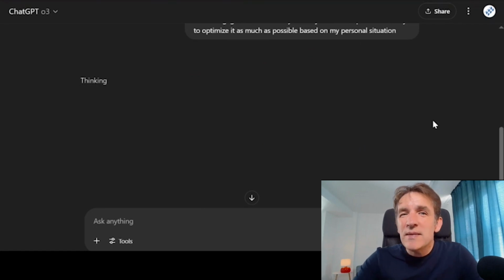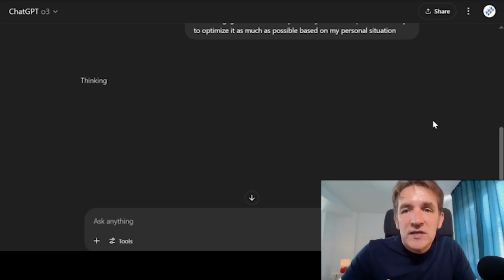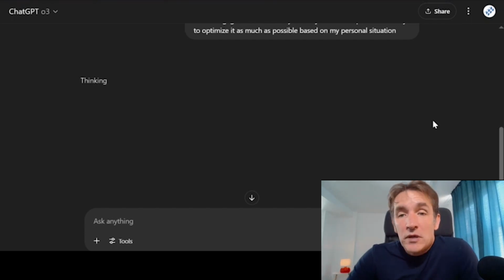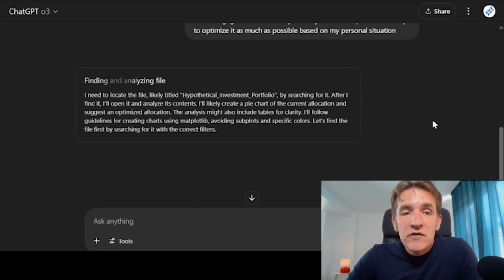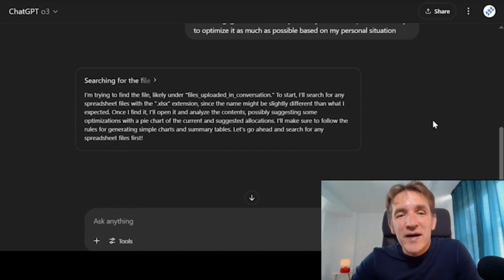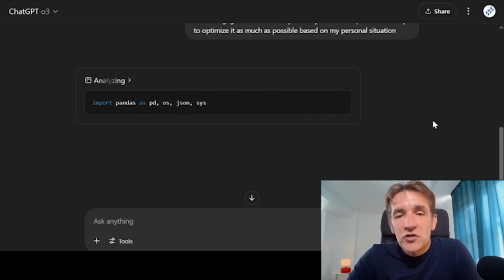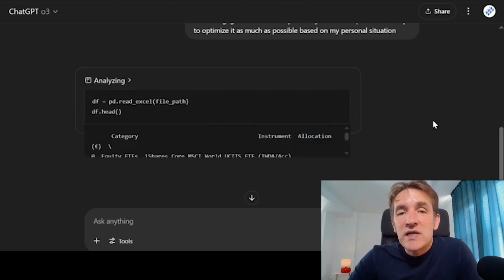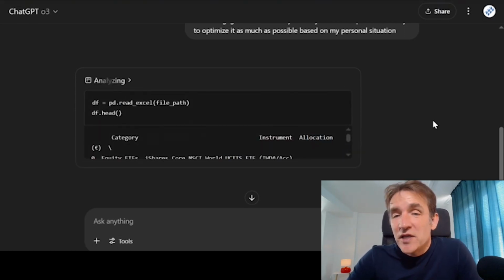So it's not immediately executing my prompt. First it is thinking about what are the steps that I need to do for the task that I received. And now you see tasks being executed, and you immediately see it goes into the file to start analyzing the information that I provided. Typically here it will also start coding. You see now it starts to write Python code to actually analyze the data. So that's what is happening now.